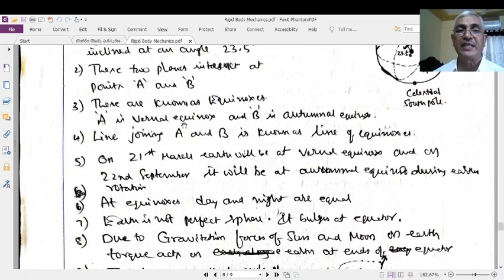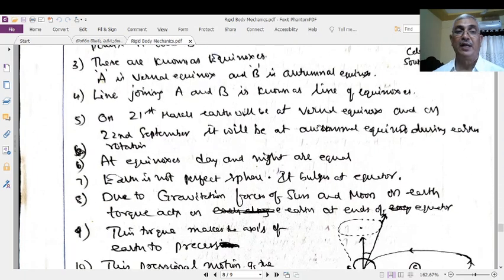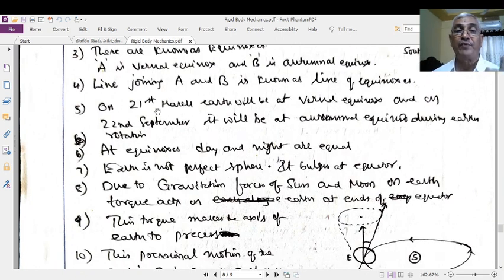A is the vernal equinox, B is the autumnal equinox, and the line joining A and B is the line of equinox. On 21st March, Earth will be at the vernal equinox, and the autumnal equinox will happen on 22nd September.